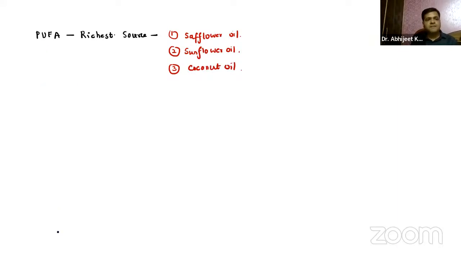Now, the PUFA, remember, consists of essential fatty acids, and it also consists of semi-essential fatty acids.